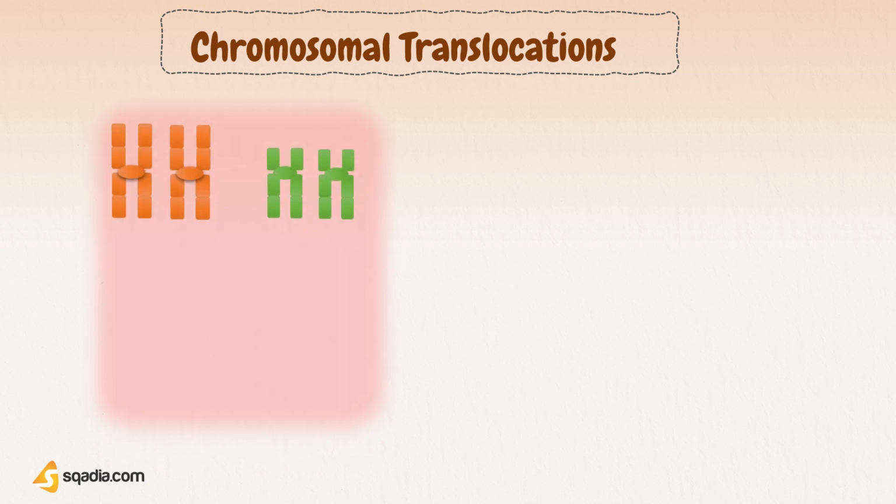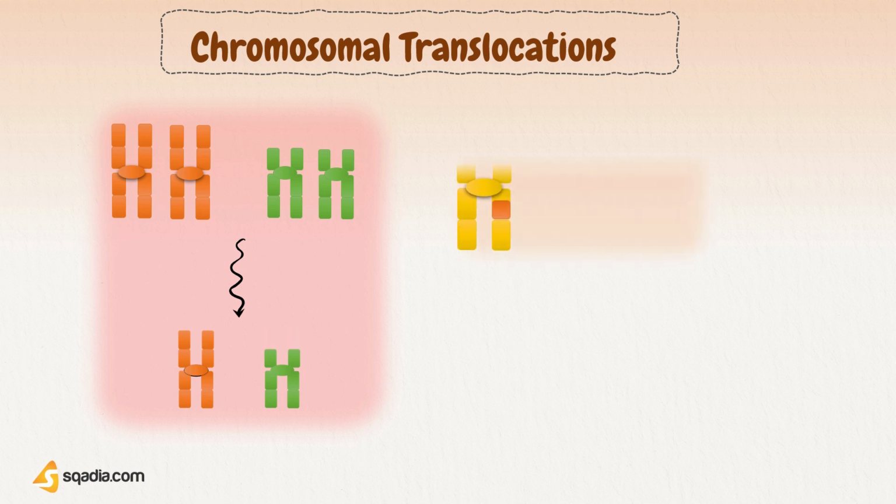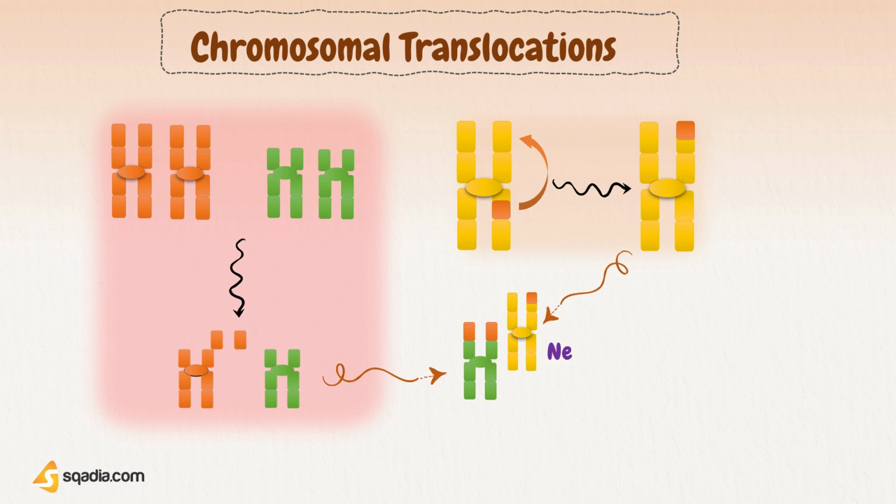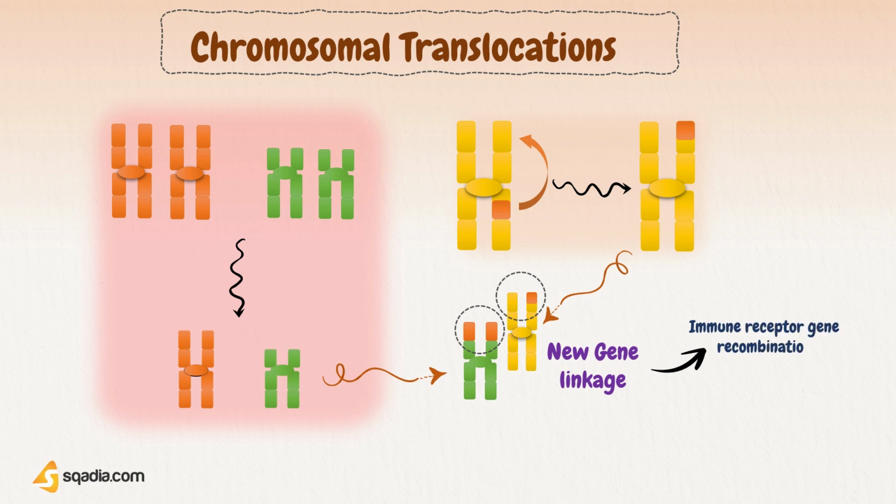In a chromosomal translocation, a segment of genes from one chromosome is transferred to a non-homologous chromosome, or a segment is transferred to a new site on the same chromosome. So in this way, translocation places genes in a new linkage relationship and generates chromosomes with abnormal pairing partners. When this genetic linkage with considerable strength is established between them, two different chromosomes behave as if they were physically linked. This chromosomal translocation may usually occur during immune receptor gene recombination, where chromosomal breaks may not be correctly repaired.